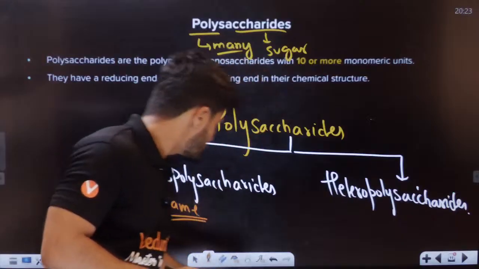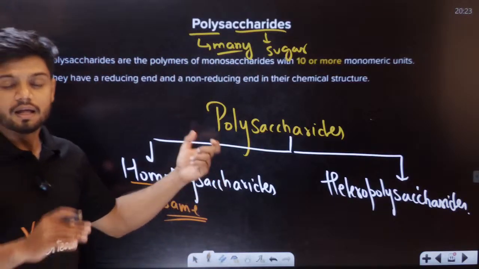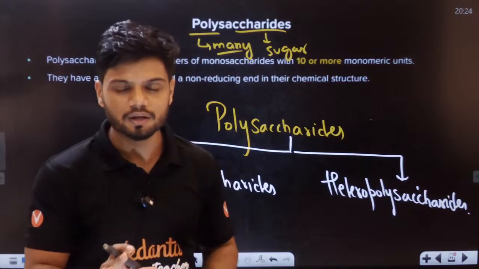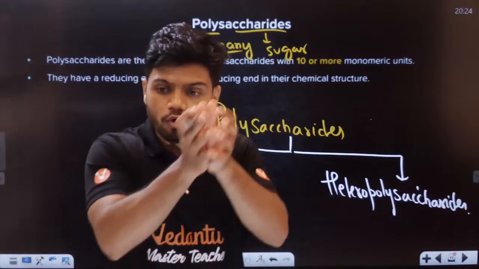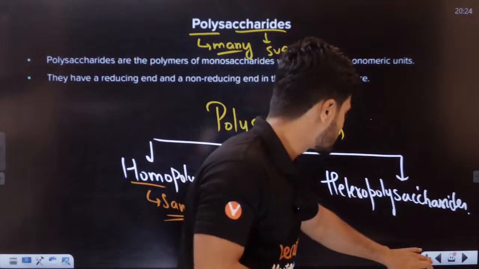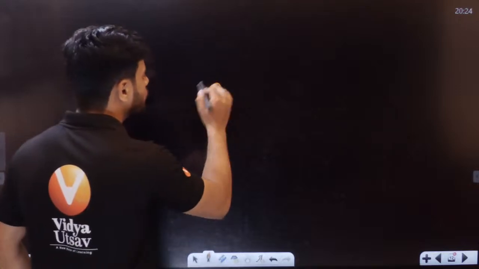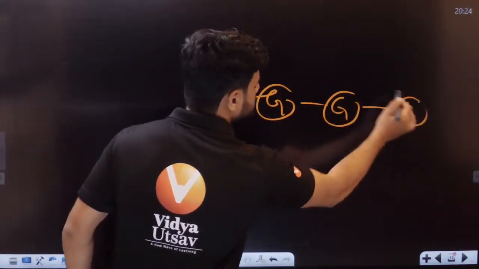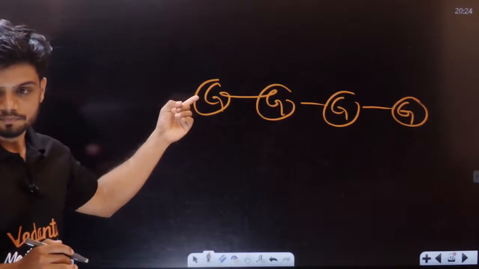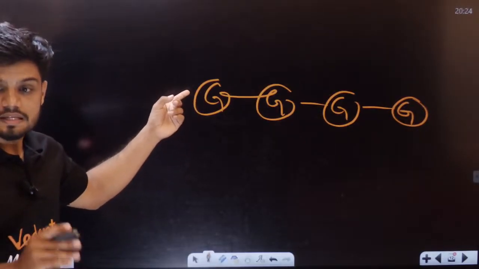In the case of homopolysaccharide, let me give you an example. हमारे पास बहुत सारे glucose, glucose, glucose, glucose. Imagine a chain like this, students: glucose, glucose, glucose, glucose. See, glucose is a monomer. ठीक है? Glucose is a monomer.